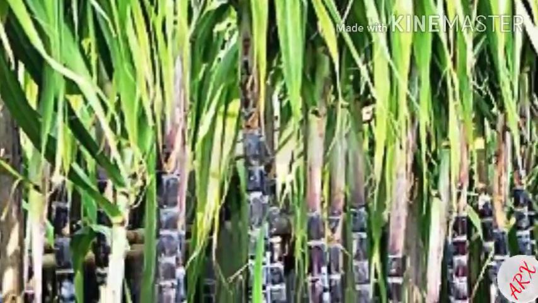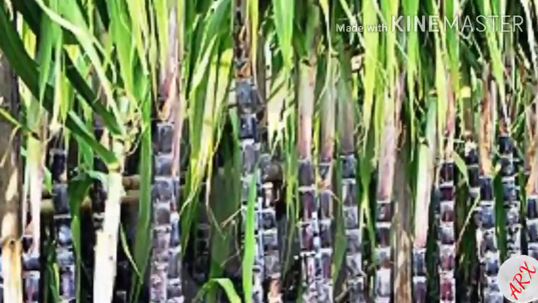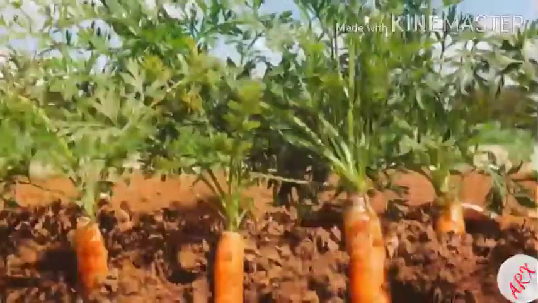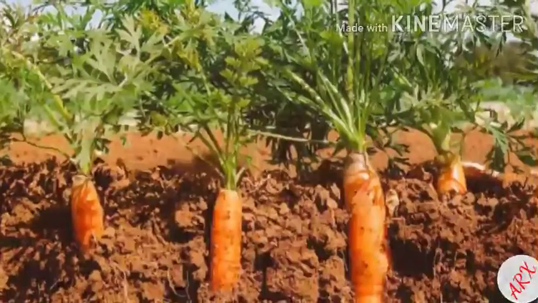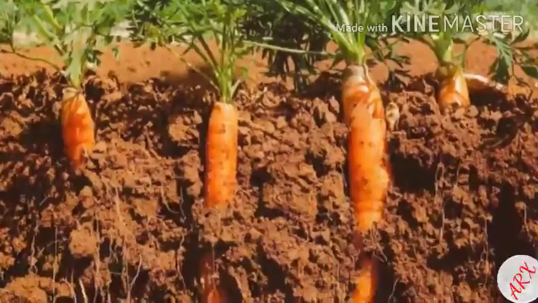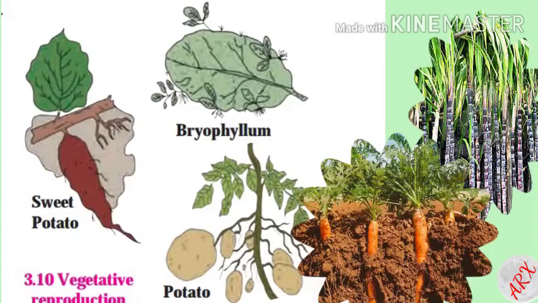In plants like sugarcane and grasses, vegetative propagation occurs with the help of buds present on the nodes. Plants like carrot and radish perform vegetative propagation with the help of roots.